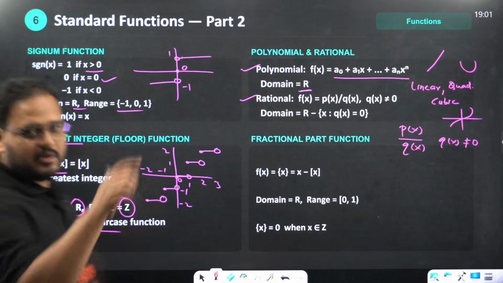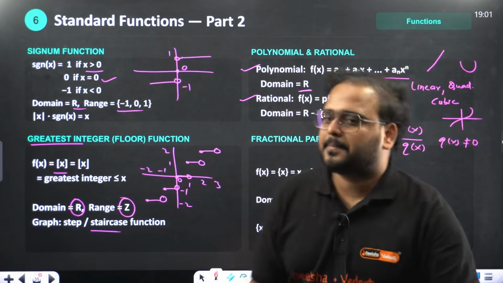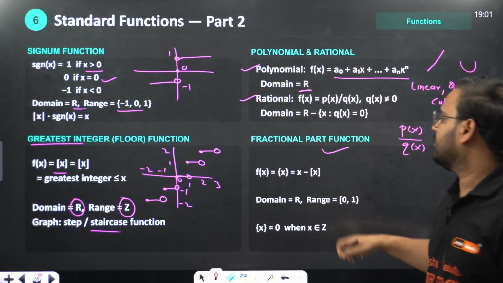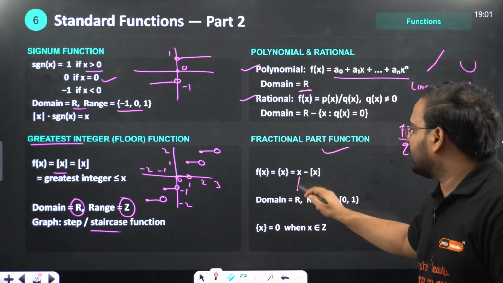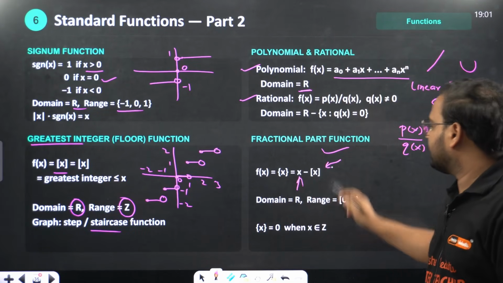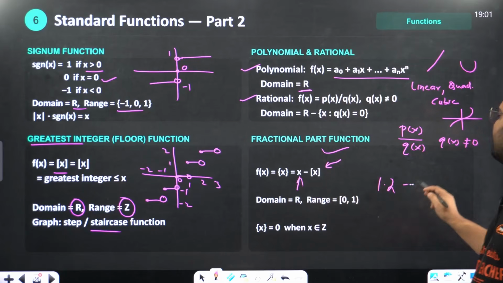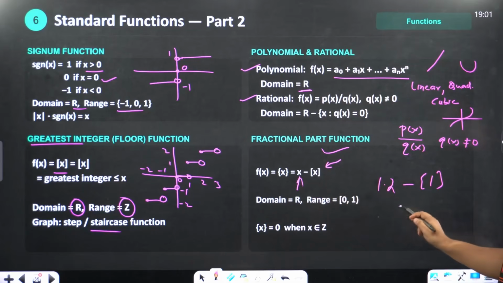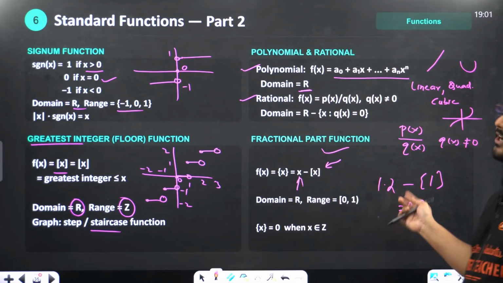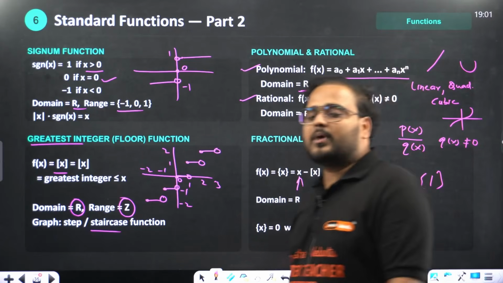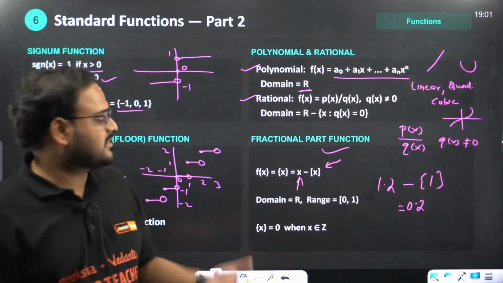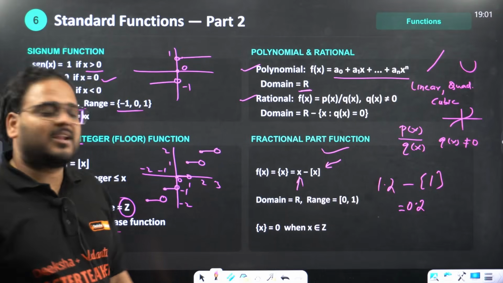f(x) equals, in square brackets, x you will write. This is the fractional part function. It means from the original number x, remove the integer part. Example, from 1.2 I remove what? 1. What is the answer, sir? Just 0.2. This is how it works. 1.2 minus 1 is always 0.2, and this is called your fractional part function.